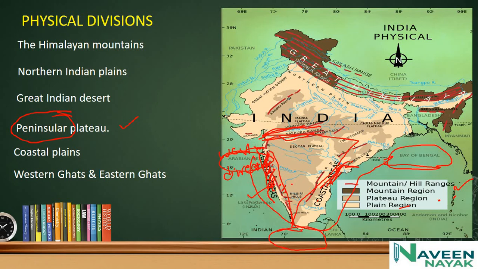Ganga and Brahmaputra form the world's largest delta. You can see here, the Ganga river is flowing here, and the Brahmaputra river is flowing here, and together they form the world's largest delta, the Sundarban delta. You can see here, this is the Sundarban delta. The delta is triangular in shape. It is an area of land formed at the mouth of a river.